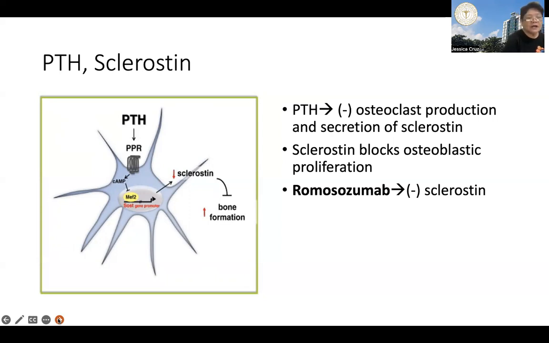Sclerostin blocks osteoblast proliferation through inhibition of the WNT pathway. So there is, again, a synthetic monoclonal antibody that has been developed, and this is romosozumab, which can inhibit sclerostin. So again, this is being tried in several clinical conditions.